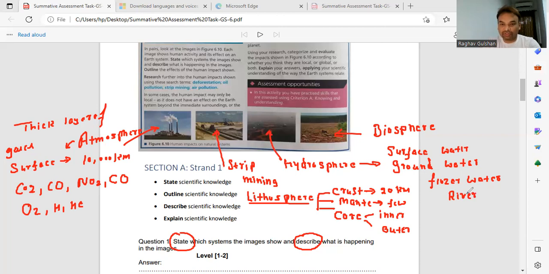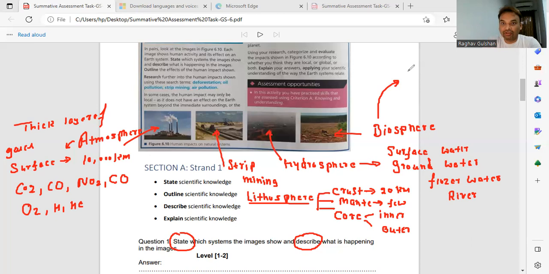So 70% of our planet, that is hydrosphere, right? 70% of the matter is in liquid form, in water form, right? And some of the water is over the surface, some of the water is in the ground, some of the water is frozen, some in the rivers, right? And some of the water at your home.